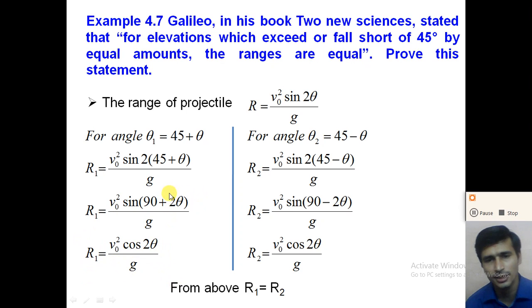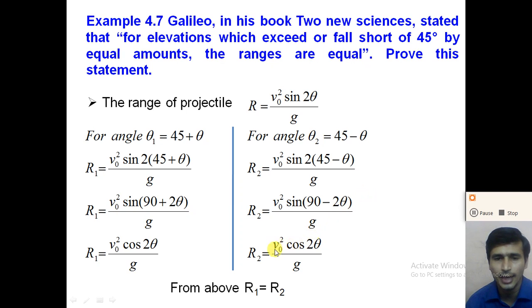Now similarly, for the angle theta 2 is equal to 45 minus theta, R2 is equal to v0 square sin 2 into 45 minus theta. We get R2 is equal to v0 square sin of 90 minus 2 theta divided by g. Here sin 90 minus theta is also cos theta.